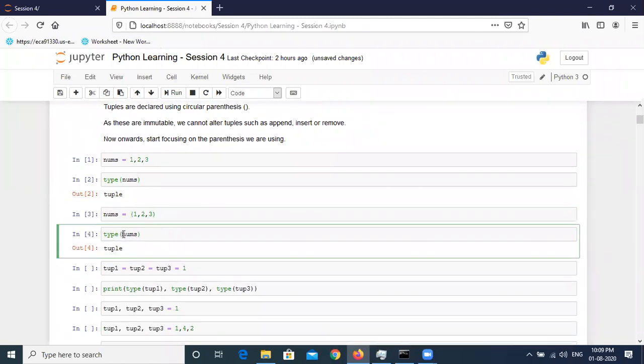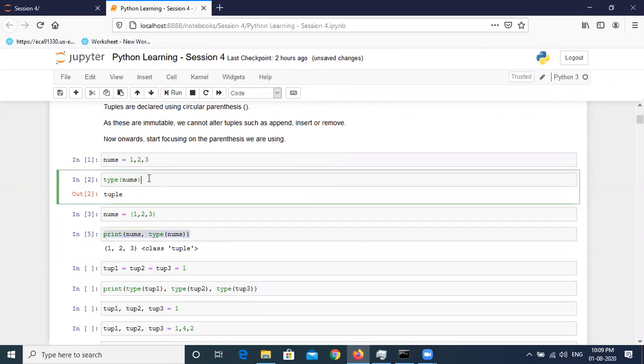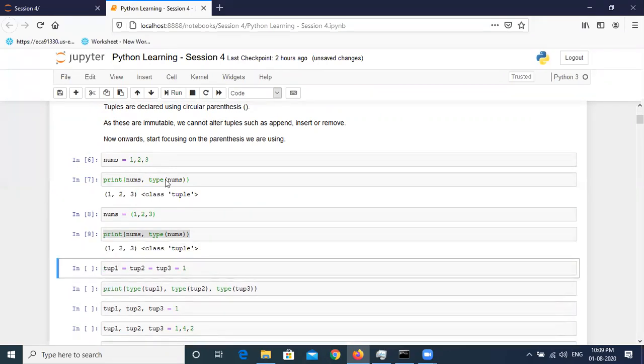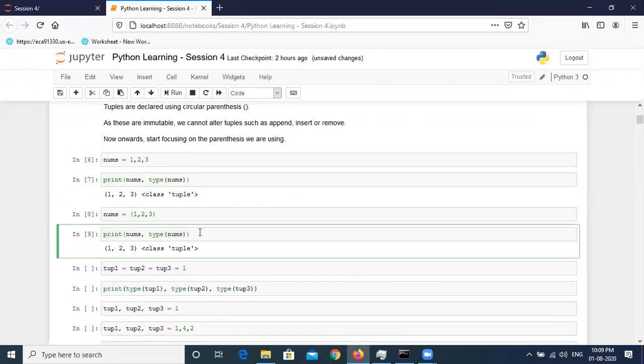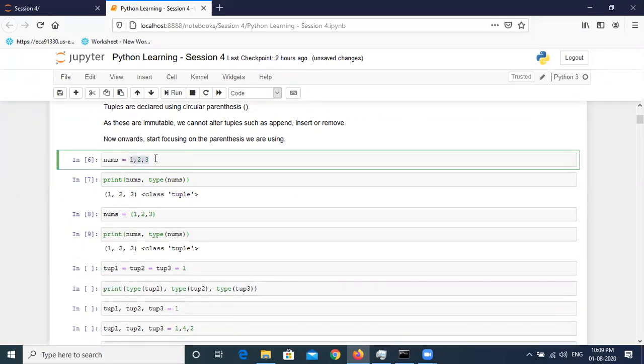Even if I print nums comma type of nums, and print this and the first one, the answer will be the same. But again, just to reiterate, this is not advisable, always put the brackets.